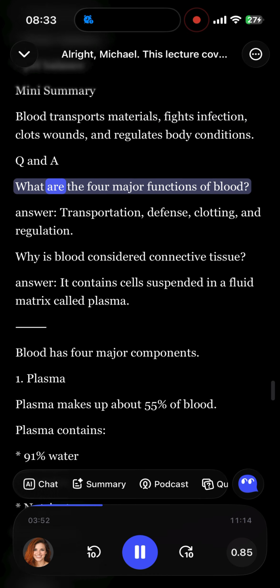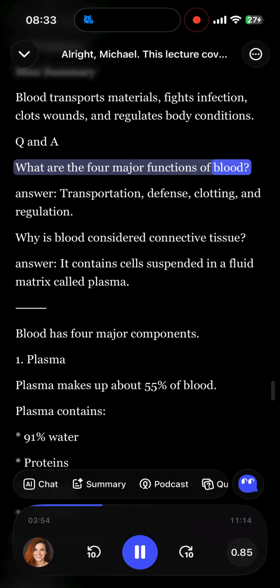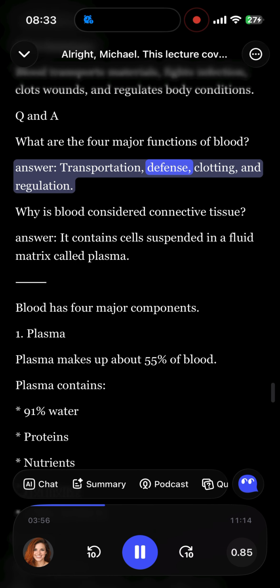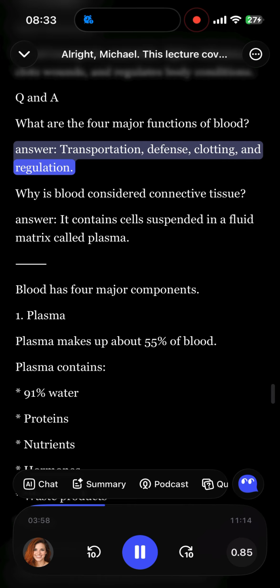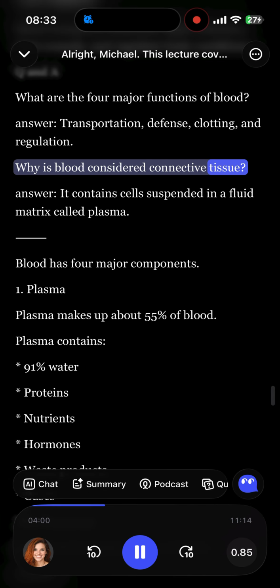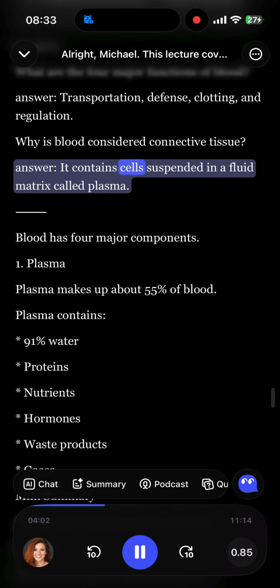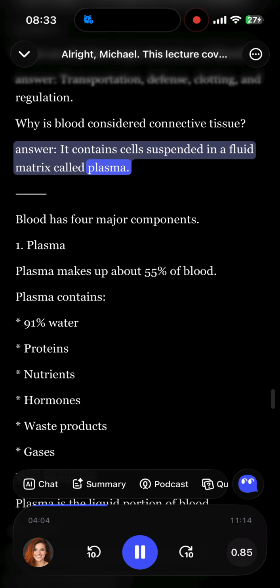Q&A. What are the 4 major functions of blood? Answer: transportation, defense, clotting, and regulation. Why is blood considered connective tissue? Answer: it contains cells suspended in a fluid matrix called plasma.